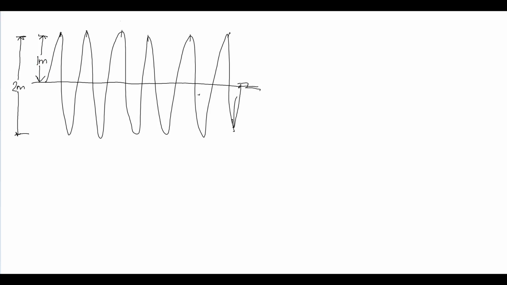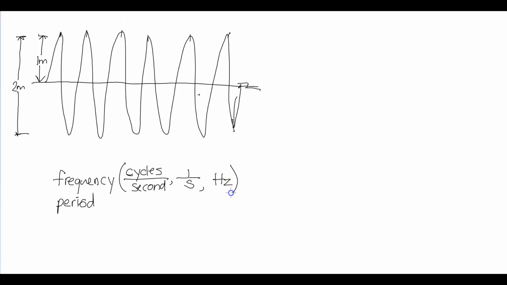Okay, so now we're going to talk about frequency and period. A wave's frequency is defined as the number of cycles or oscillations per second. So cycles per second, which is measured in units of 1/seconds, or the hertz.